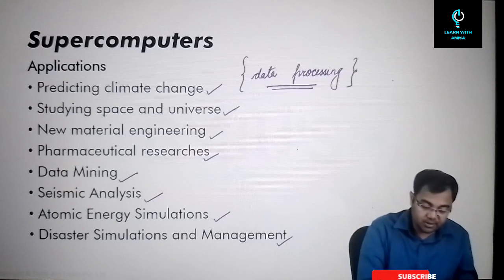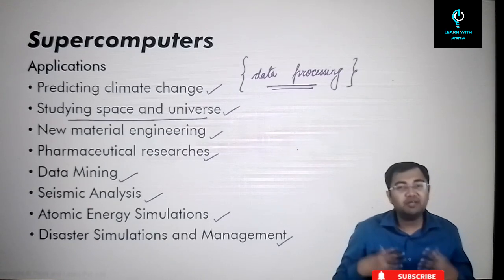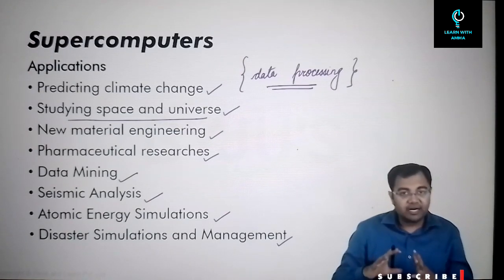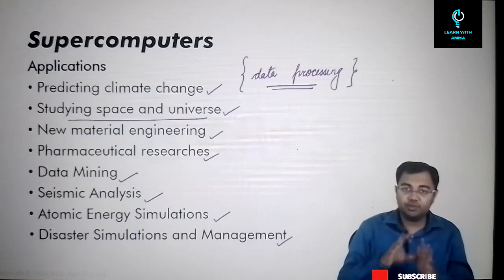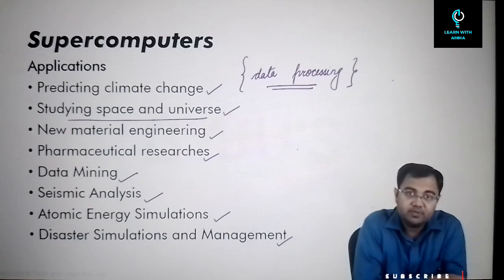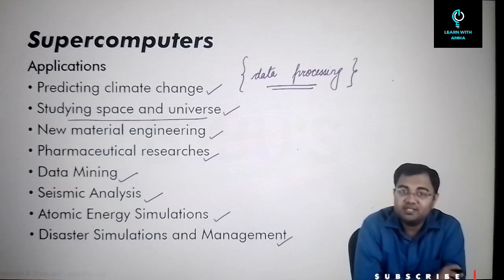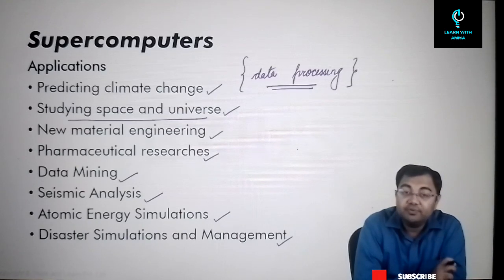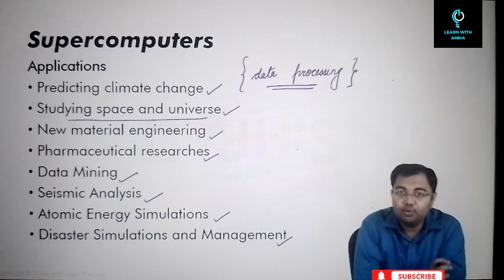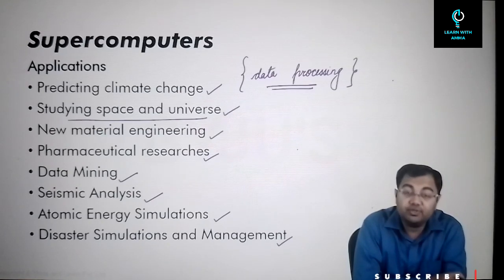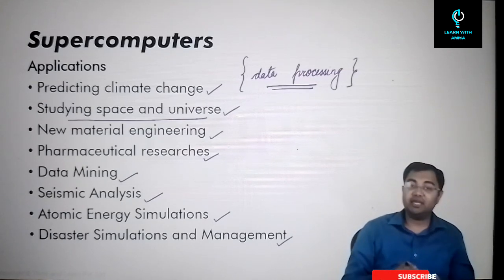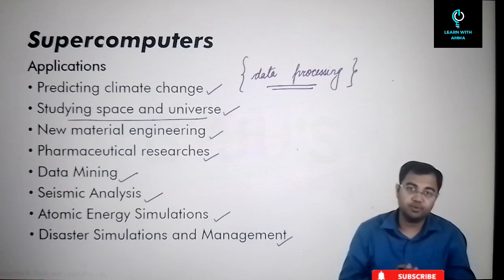Similarly, if you talk about studying space and the universe, we keep on collecting a lot of data with regards to all the celestial bodies and the entire space. So to understand what space and the universe is and how it functions, we need to process a lot of data and understand the universe from that perspective. So that's why for all these purposes, we need supercomputers, and supercomputers will help us get to the data and the results much quicker as compared to what a general purpose computer perhaps would have done in 10 or 15 years of time. So that's why all these are the application areas where we see the importance of supercomputers.